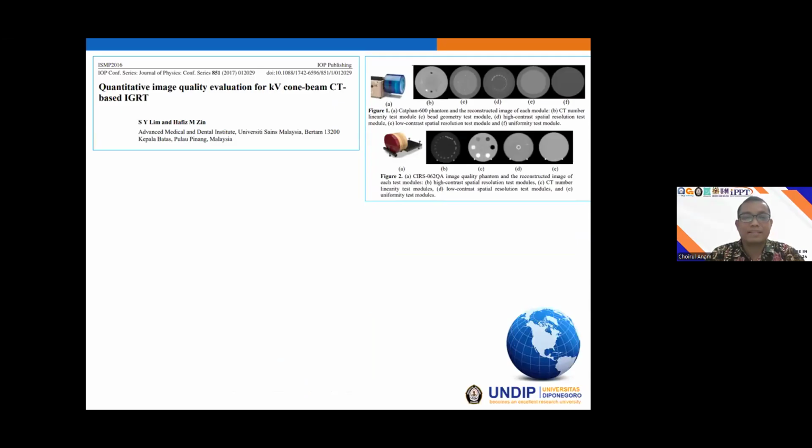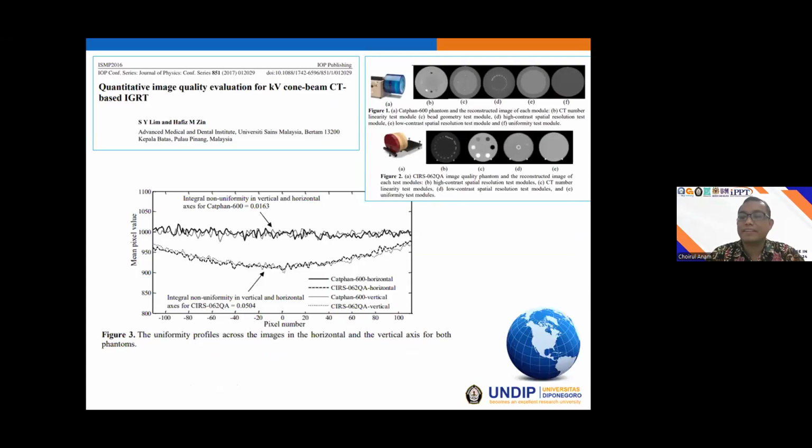This is the study by Lim from Malaysia. They detect the profile of the image in the homogeneous water or homogeneous object phantom. So you can see here, this one is the image with the beam hardening artifact, and this one is where the beam hardening artifact does not exist.